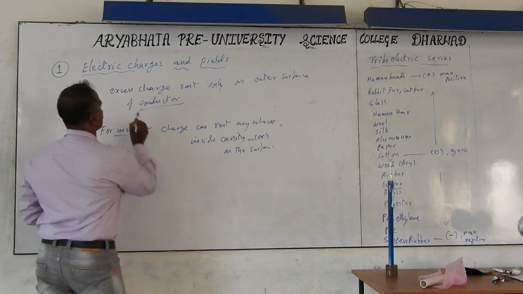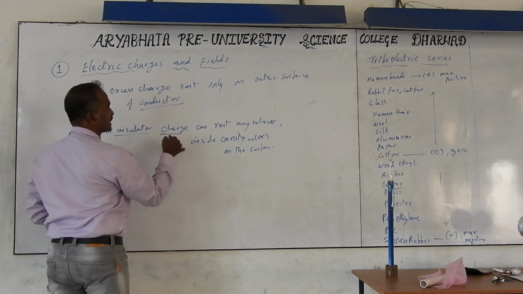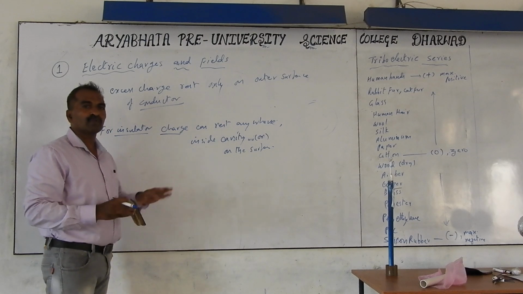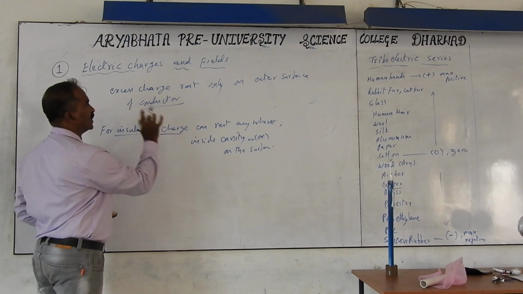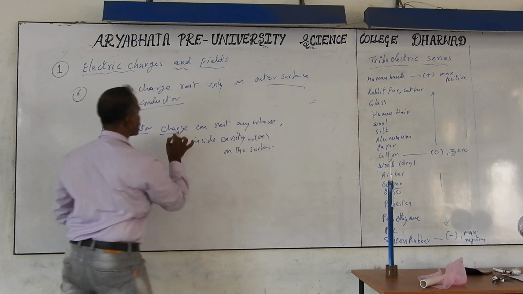So whatever charge you are putting, we always call it an extra charge, because the metal already has charges, and you are putting the extra charge. For conductors, charge rests only on the outer surface. For insulators, that point is not applicable.